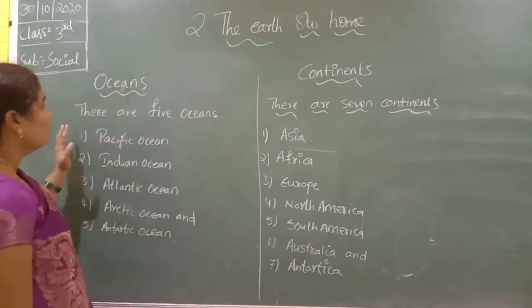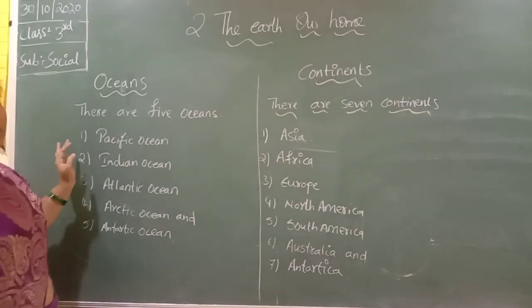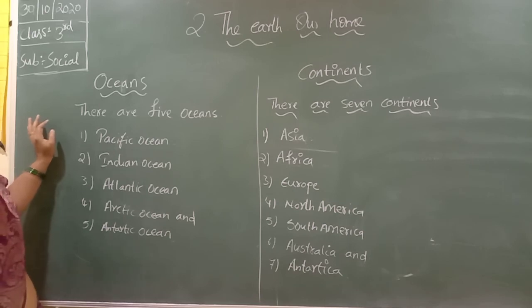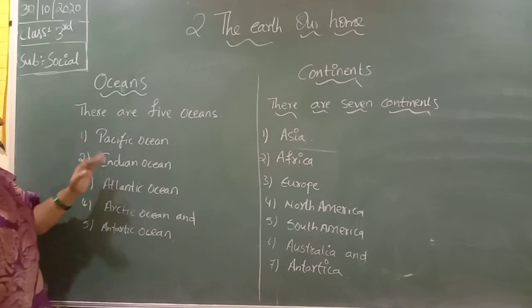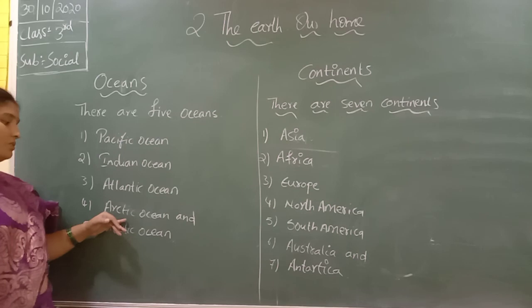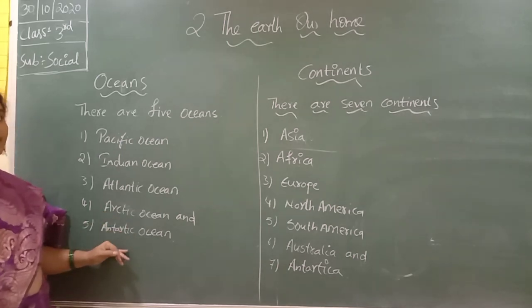How many oceans are there? The huge water bodies are known as oceans. The small water bodies are known as rivers, lakes and seas. How many oceans are there in the world? There are 5 oceans: Pacific Ocean, Indian Ocean, Atlantic Ocean, Arctic Ocean and Antarctic Ocean.